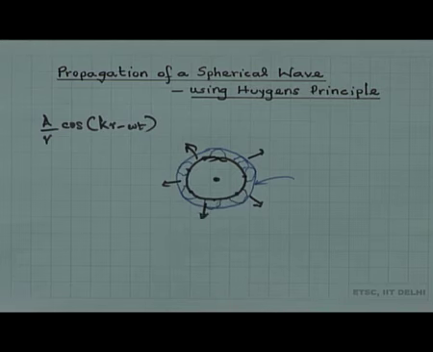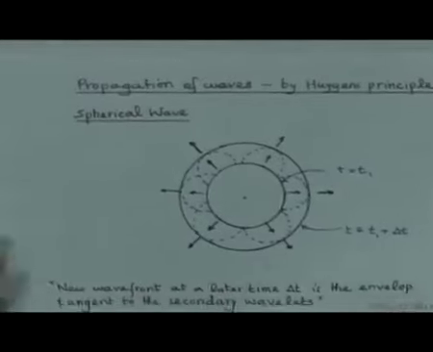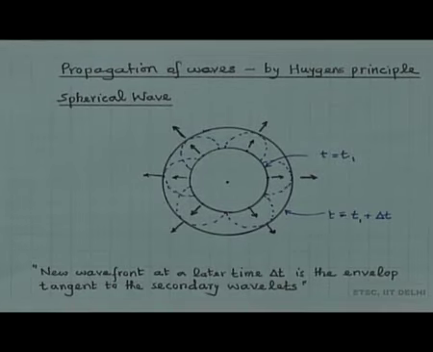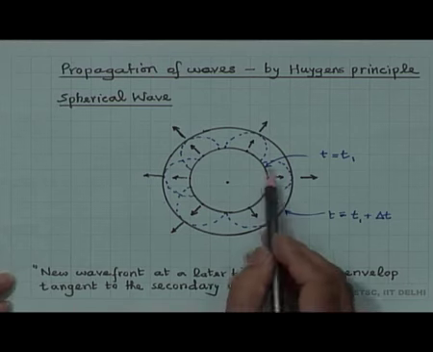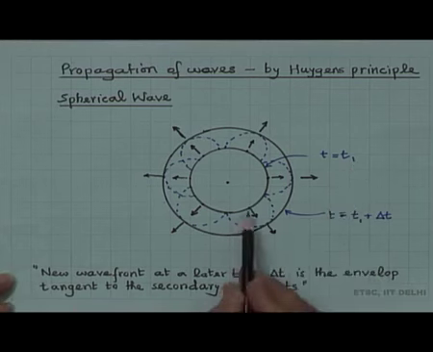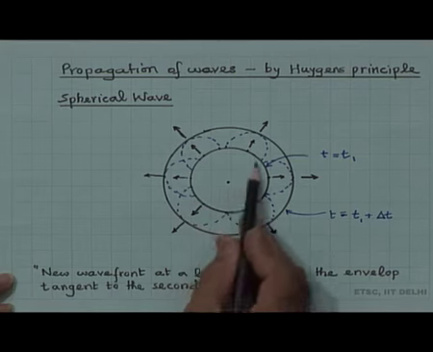So, let me put a pre-drawn diagram which will make it more clear. Here is the spherical wave. The spherical wave at t is equal to t1 is here, and we have point sources here.